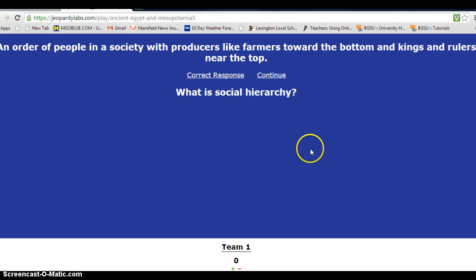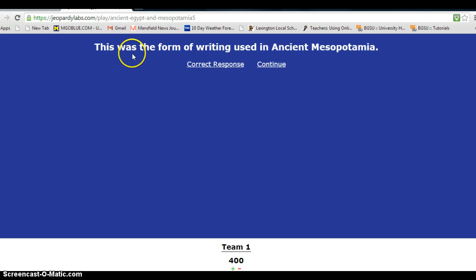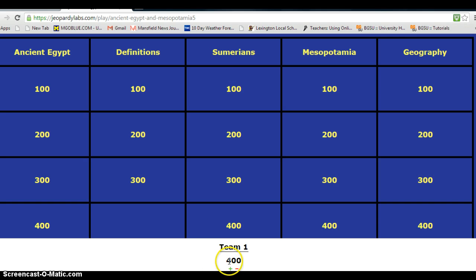And once again, you can go ahead and continue. To add points, you just come down here and you would add your points if they got it correct. Obviously, I didn't do that for the first one. We'll do one more. Let's go to Mesopotamia, maybe for 300. This was the form of writing used in ancient Mesopotamia. Correct answer. What is cuneiform? And hit continue. Since they got the points, I would add their points on. So you don't even have to do the math here. Obviously, if you had multiple teams, it would all be here.